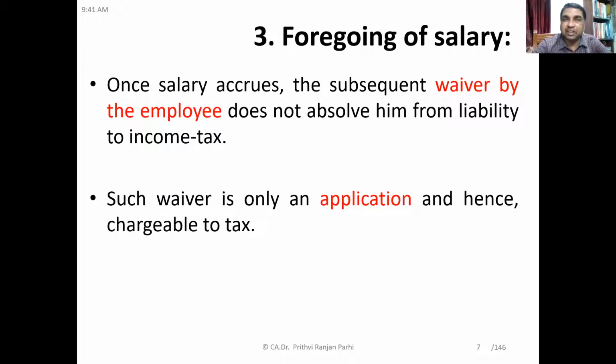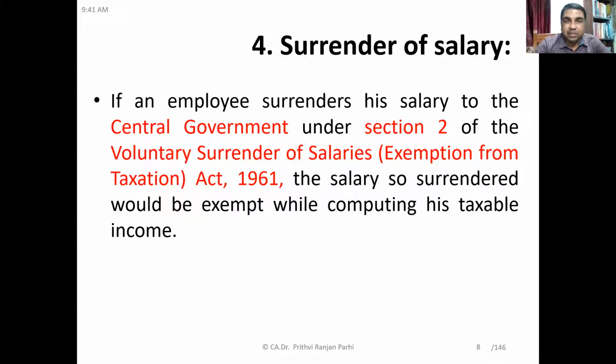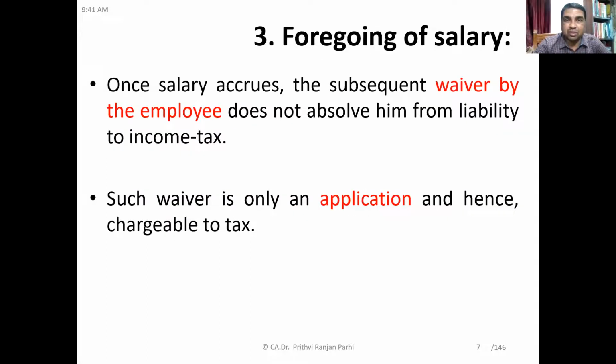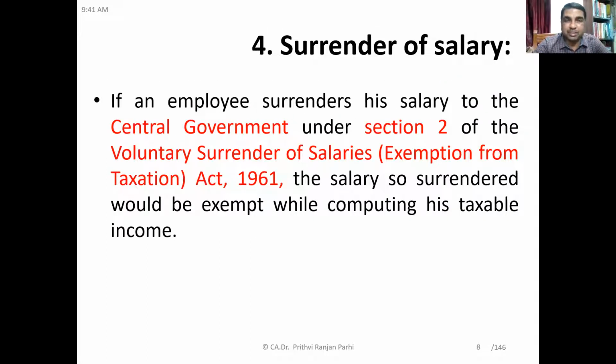Third concept is that foregoing salary is an application of income, and it is also taxable. But voluntary surrender of salary under section 2 of the Voluntary Surrender of Salaries (Exemption from Taxation) Act 1961 is exempted. Otherwise, foregoing of salary will be taxable.